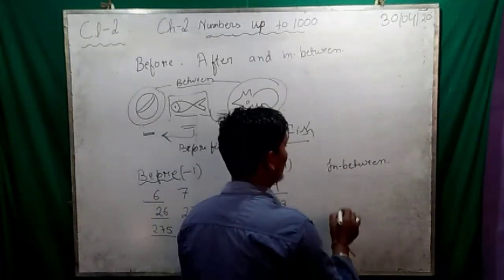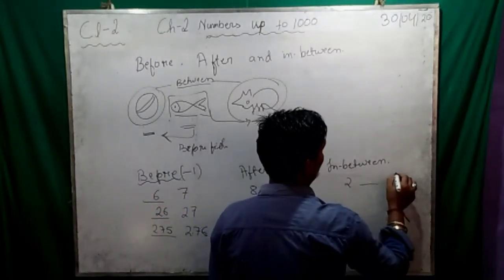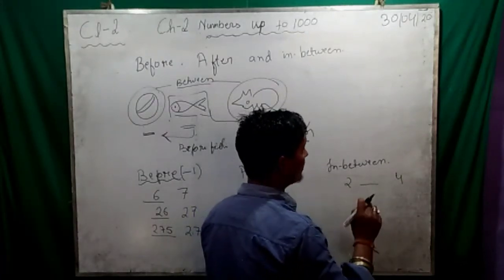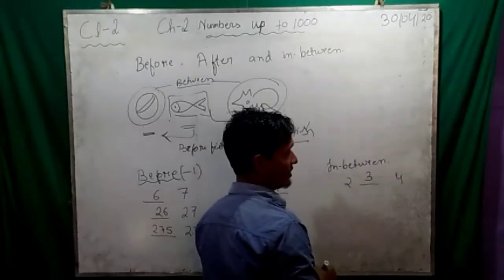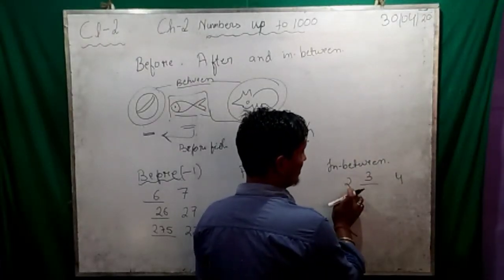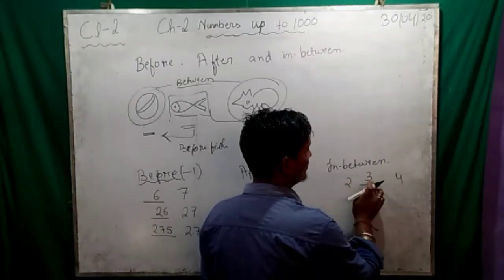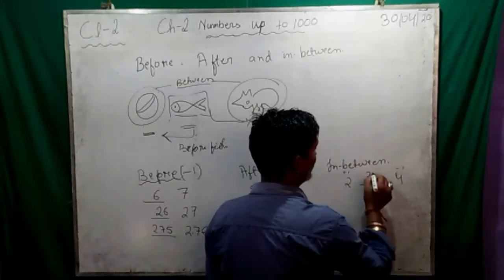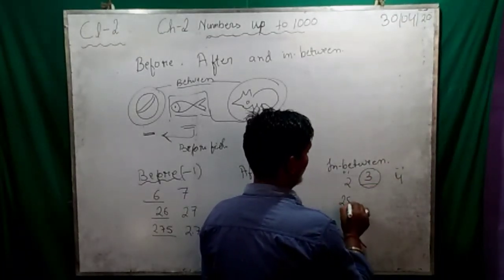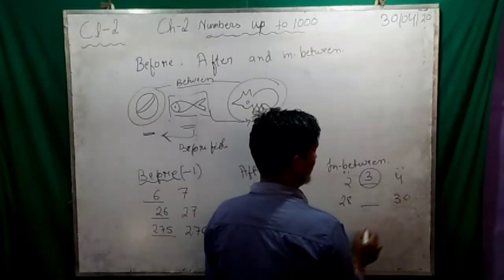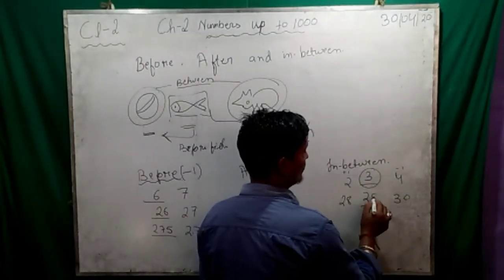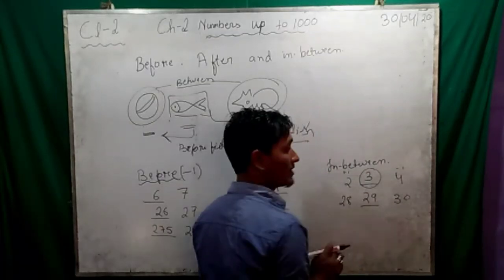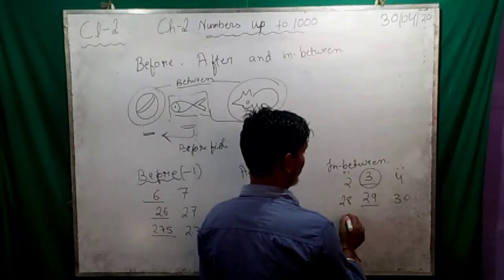Now let's write in the middle. So 2, dash, 4. What is in the middle? What is in between 2 and 4? 2, 3, 4. Yes. 3. So means if we add 1 here, we will get this number. If we subtract 1 here, we will get this number. So 28, 30. What will be the next number? Yes, 29. If you add 1 here, you will get this number, or if you subtract 1 here, you will get this number. Clear? Okay.